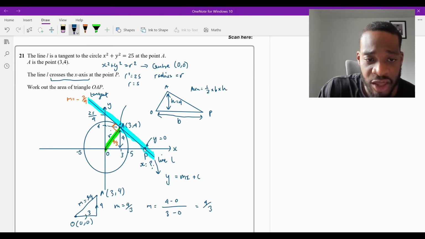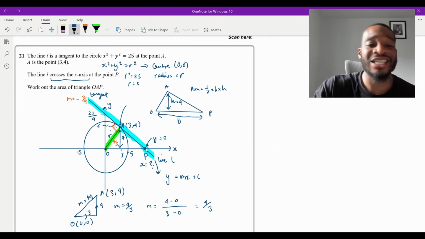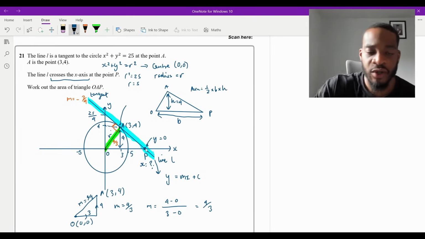Because remember, at the point P, when you're along the x-axis, you're not going up or down. Y is 0 there. So I can plug in y equals 0 into the line L, and that will allow me to calculate what x is, right? So that's what I'm going to do next.